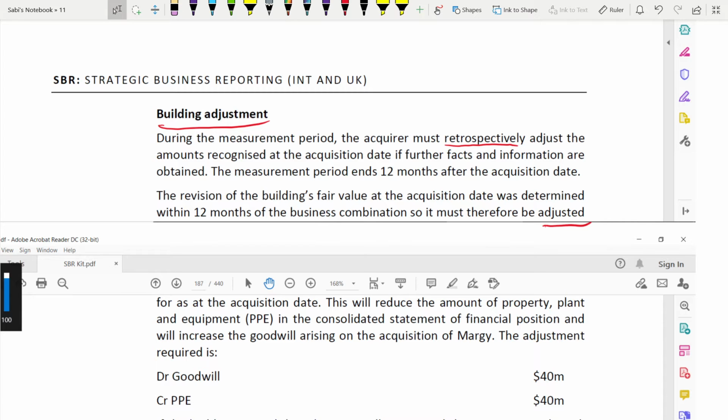This will reduce the amount of PPE in the consolidated statement of financial position and will increase goodwill arising on the acquisition. So it will increase goodwill. This is the impact, and it will reduce PPE, property, plant and equipment. And they are showing the adjustment. Okay. How?